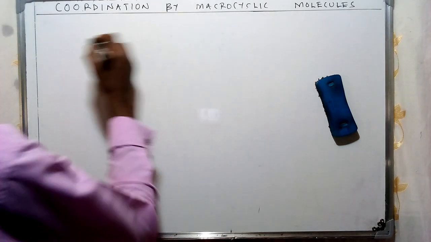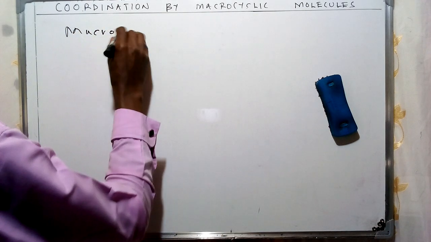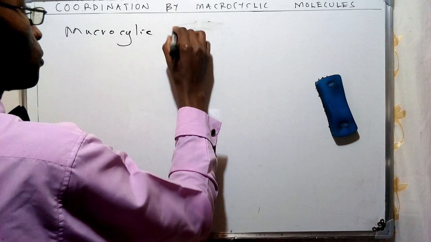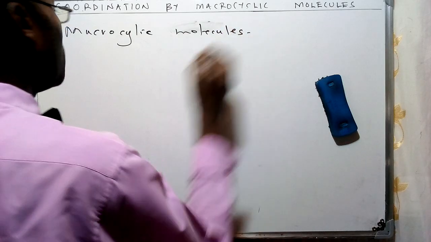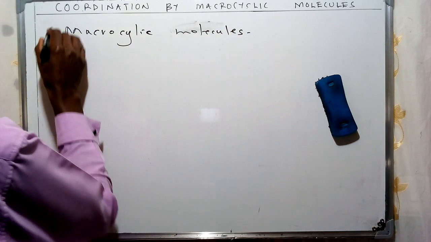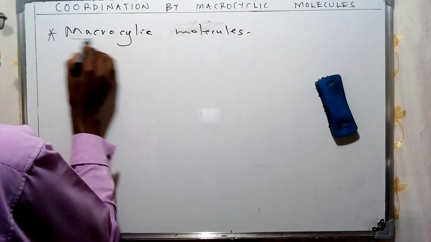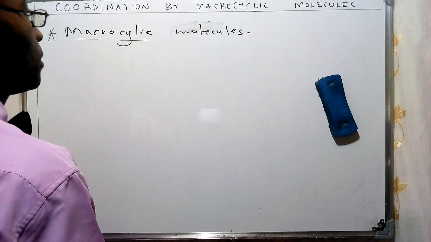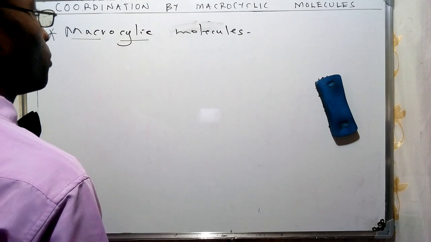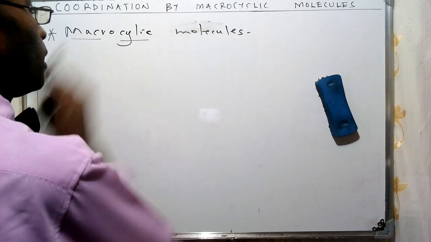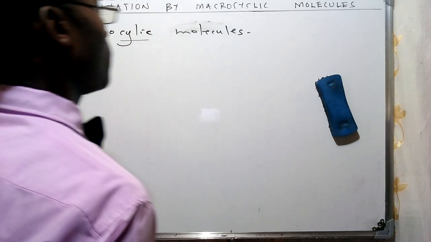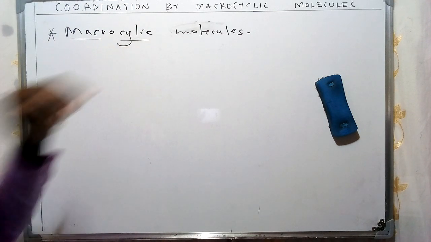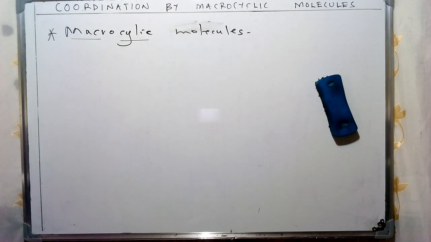Now, if we talk about the concept of macrocyclic molecules, these are going to be molecules. If we look at this specific term, literally it consists of macro, referring to large in terms of size, and cyclic, which are rings or some kind of ring systems, different from the aliphatic. In our discussion of different types of organic compounds, we talked about aliphatic and cyclic. So these are cyclic in nature, and they're large molecules.